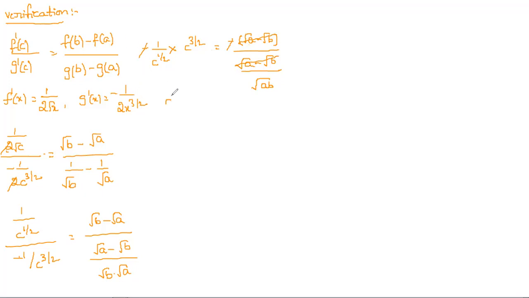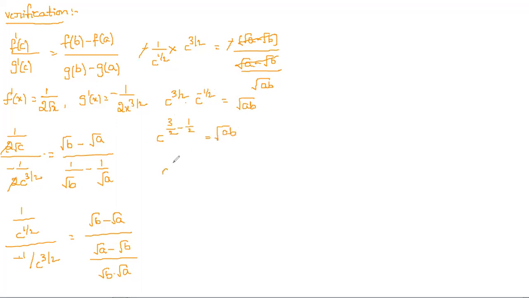So here in the numerator we have 1 into c power 3 by 2, and take this one into numerator; it changes to c power minus 1 by 2. And here we have a power m into a power n, so simply we can write 3 by 2 minus 1 by 2. This is equal to root ab.